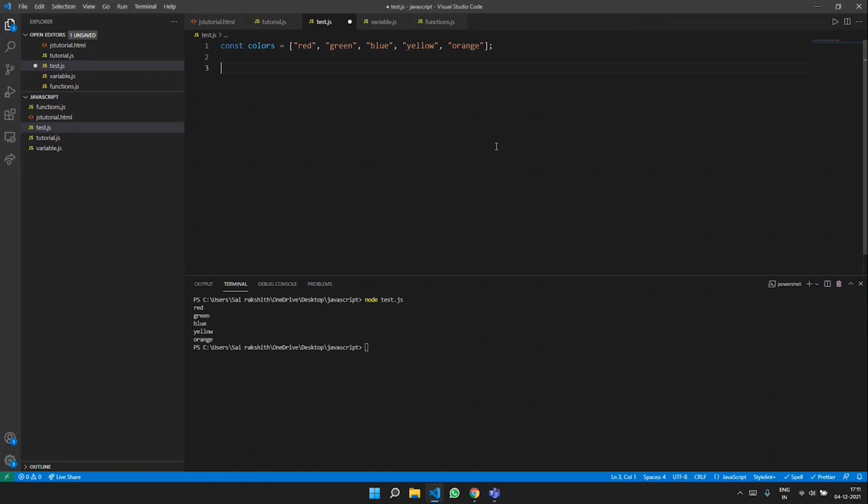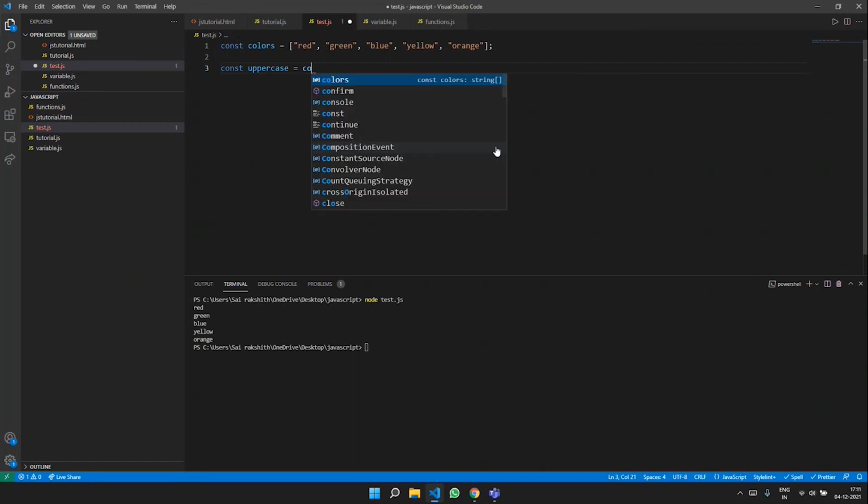Let us say I want to capitalize all these colors in the array. I'm going to type const uppercase, because I want to change the individual colors into uppercase, is equal to colors dot map function.